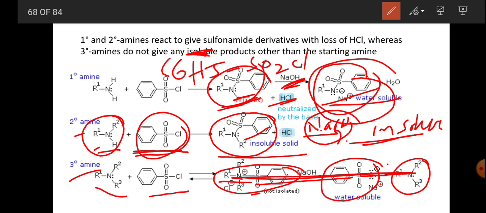So primary amines give monoalkyl benzene sulfonamide, and on continuation with NaOH it gives a water soluble product. Whereas secondary amines on reaction with Hinsberg reagent give a dialkyl benzene sulfonamide, which is insoluble in NaOH. And tertiary amines do not react with Hinsberg reagent.